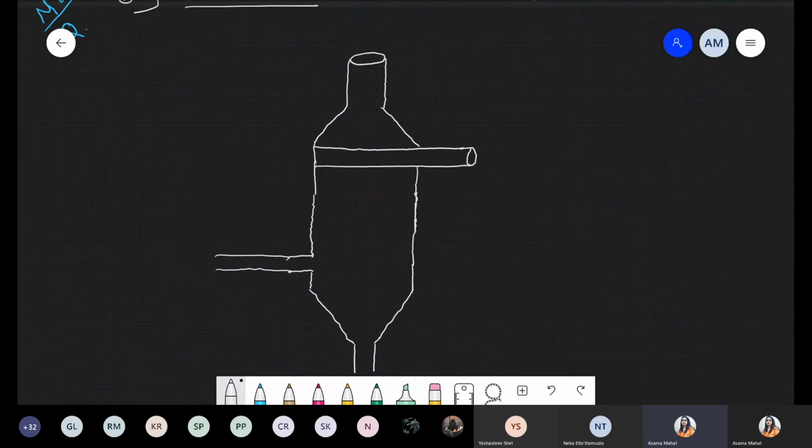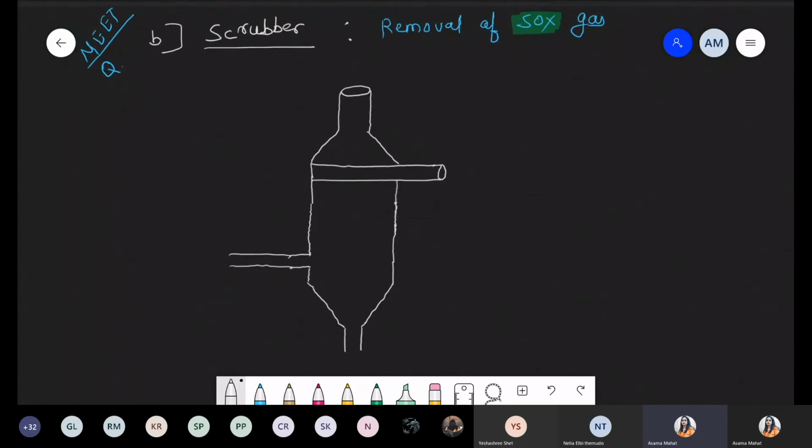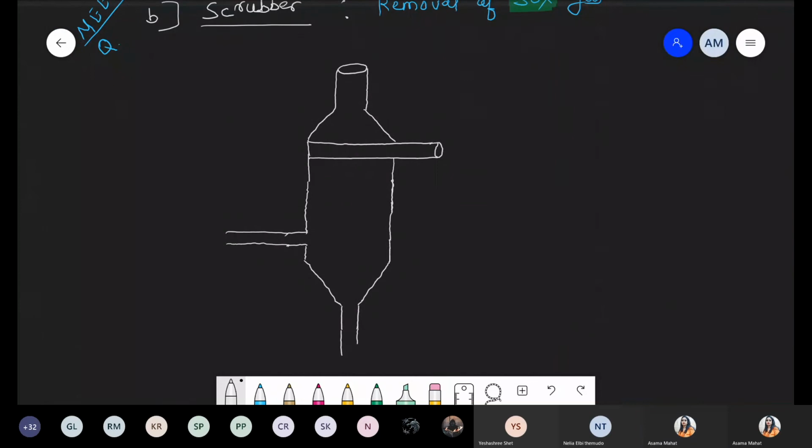Okay, so these are the typical structure of this scrubber. Done. This part is done. Now हम इसको labelling कर रहे हैं. First of all, we are talking about where this exactly inlet is present. So this one, first part, number one. We have to pass the dirty air from this inlet.